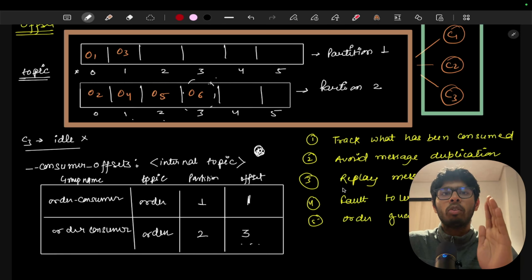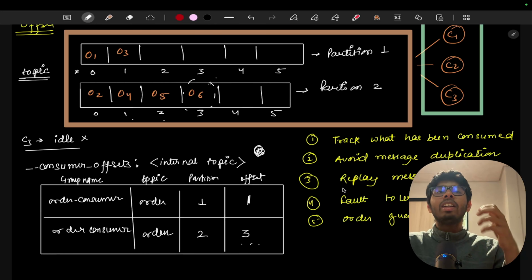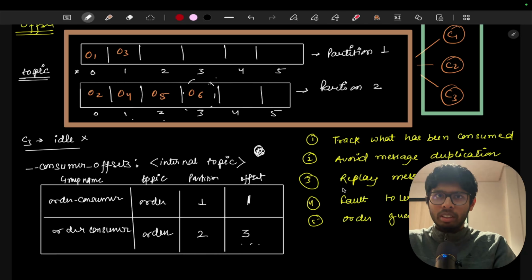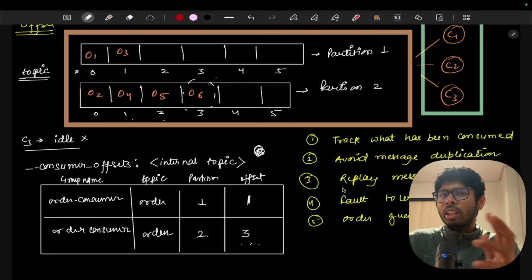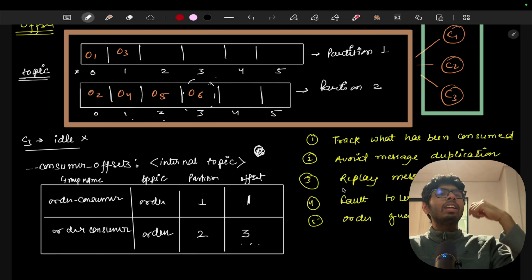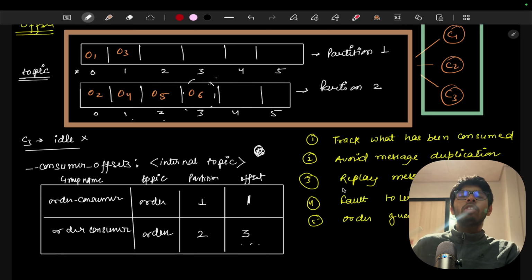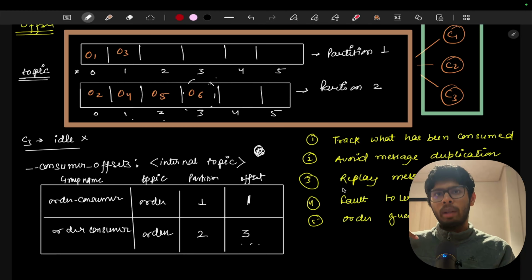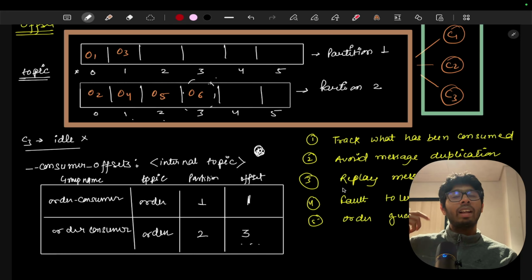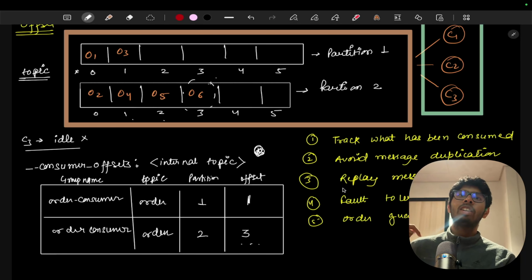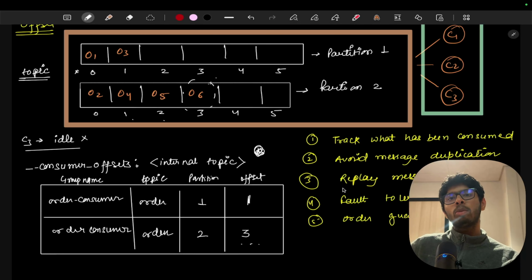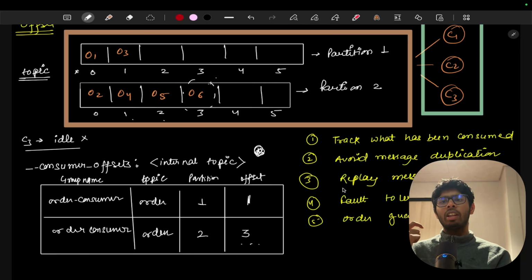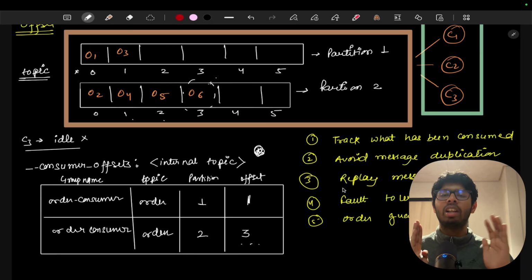Now Kafka provides both features. The first feature is that we can increment the offset whenever we are sending the message. The second feature that Kafka provides is that we can increment the offset whenever one of the consumers processes that particular message and sends us the callback. So let's say the event, or the message, is very important, and one of the consumers has consumed the message. Whenever the consumer sends the callback that it processed this message successfully, now you can increment the offset. So Kafka provides both functionalities.